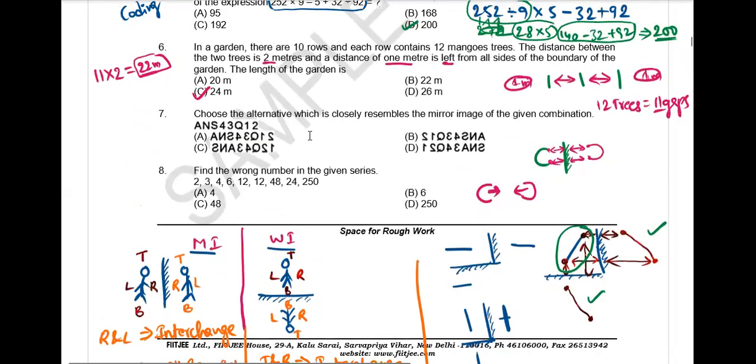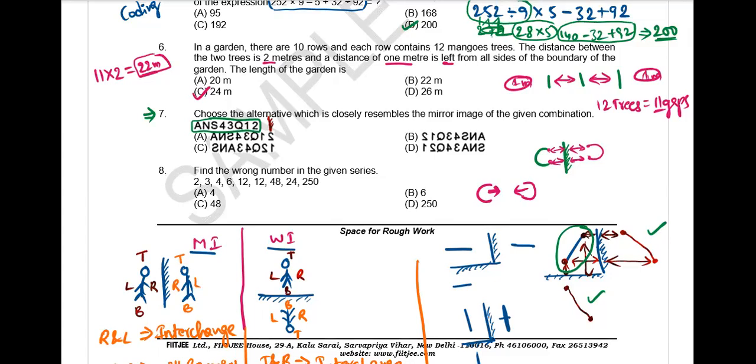Yeah, this one. Tell me any approach for this 7th question without writing all the mirror images. Sir, option B. Tell me the approach, not the answer. As 2 is nearer to the mirror, 2 will be first in the option. Excellent. Very good. Correct. So without writing all the mirror images, directly we can say, for this set of elements, whichever is nearest to the mirror will appear first.